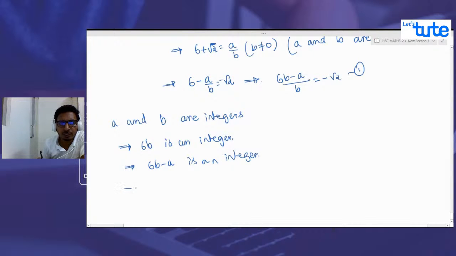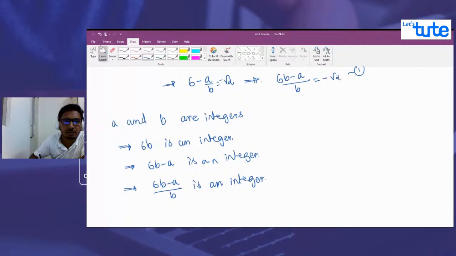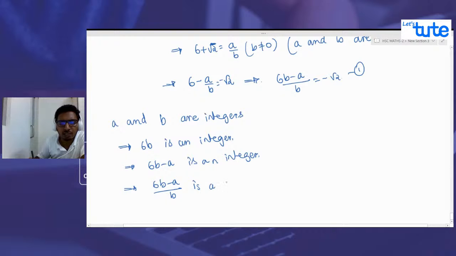So that implies 6b minus a upon b is a rational number, because it is a ratio of two integers.